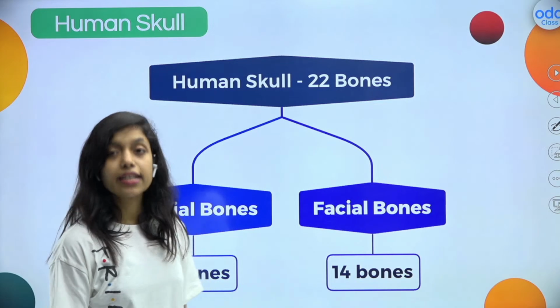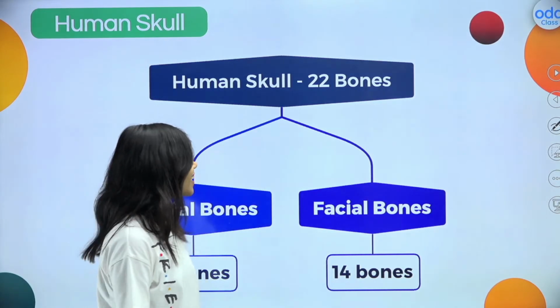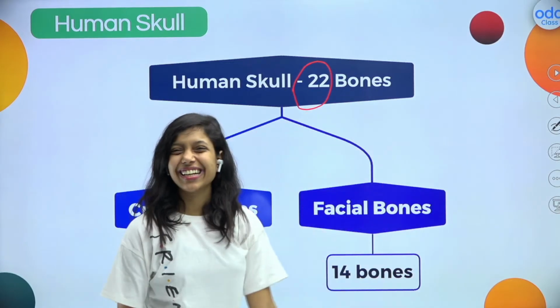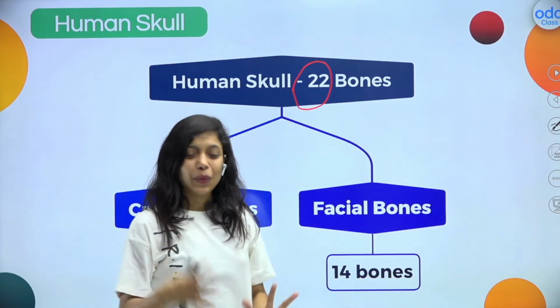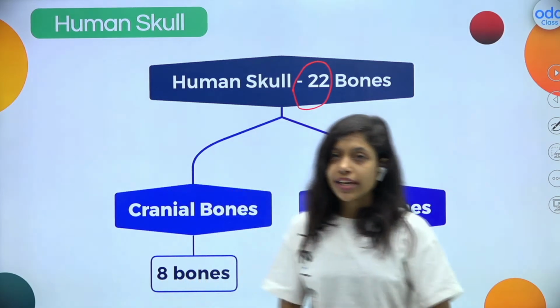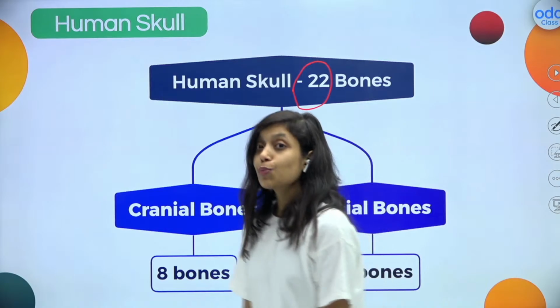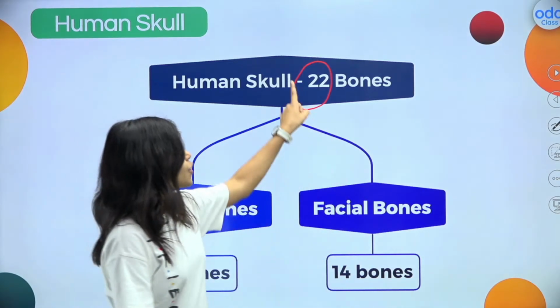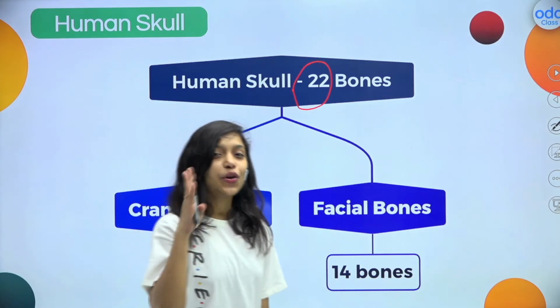So the human skull is not made up of one bone. It is actually made up of 22 bones in total. I hope it is clear now. It is not one big bone. It has 22 small bones which are attached to each other, right? And what attaches bone to bone? That is ligament, BLB. I hope you remember this. So our human skull has 22 bones.